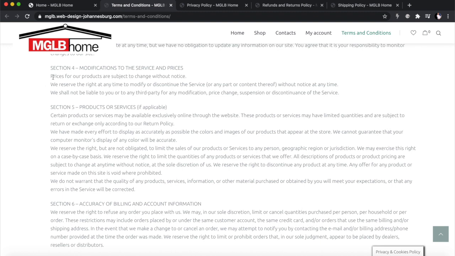You can change the prices of your items without providing any prior warning or reasons why you changed your prices.